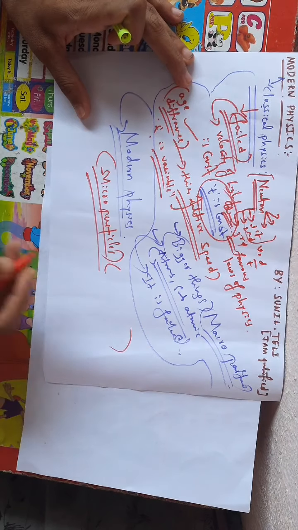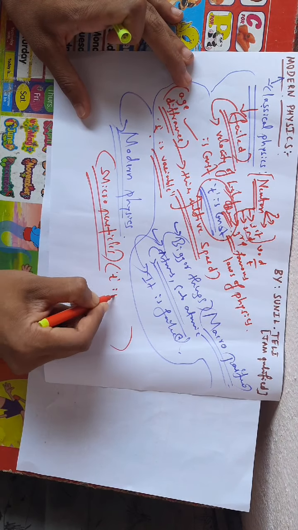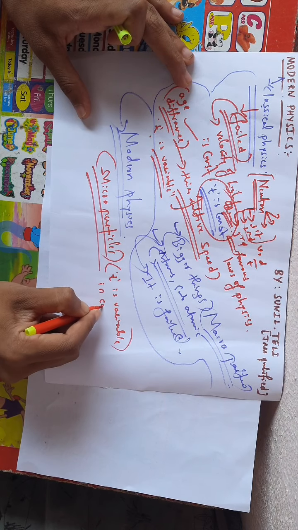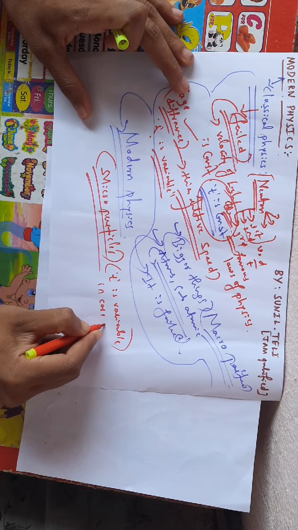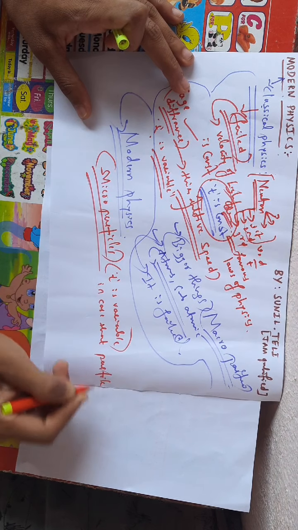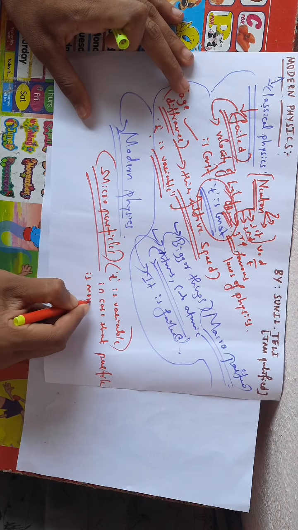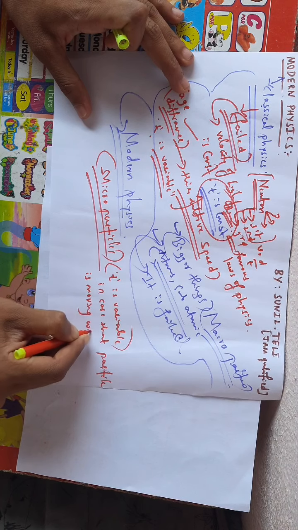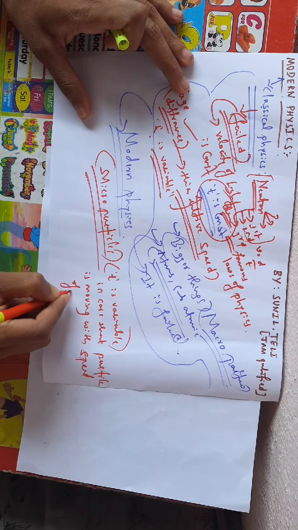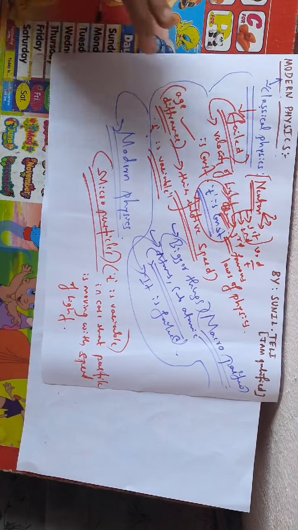Age difference, like this: time is variable only when the particle is moving with the speed of light or near the speed of light.